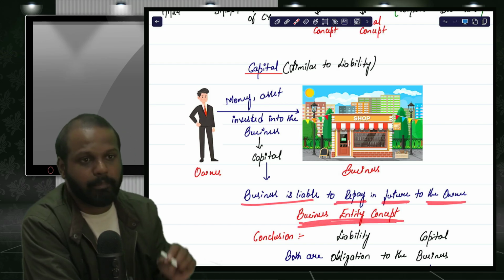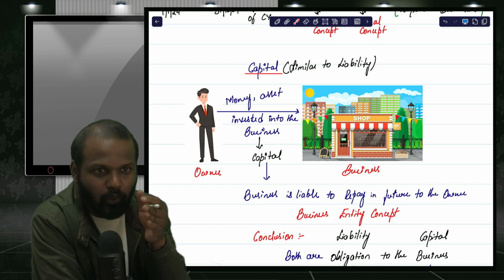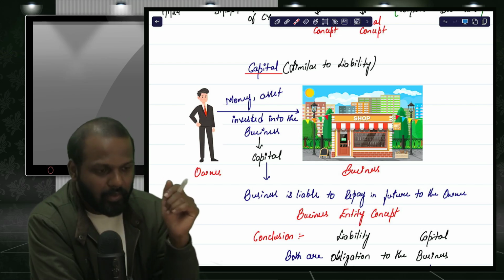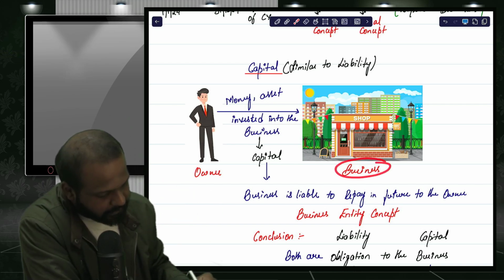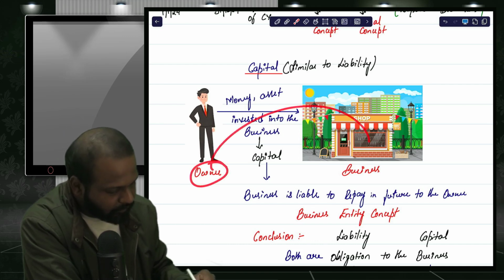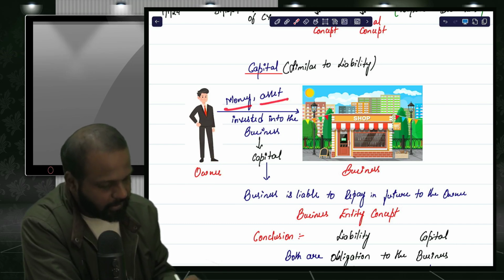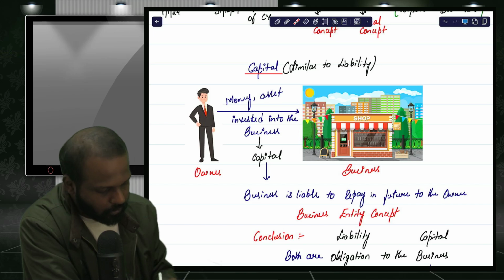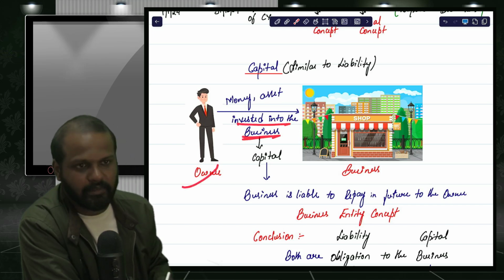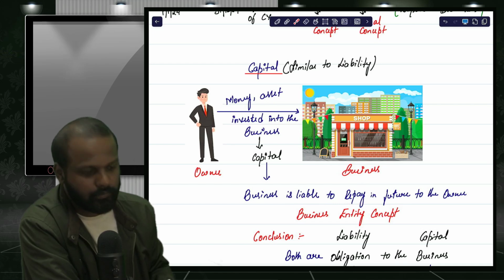Business entity concept. The business entity concept says that the business is separate and the owner is separate. When you have already treated the business as completely different from the owner, then whatever money, assets, or goods the owner has invested into the business, the business is liable to repay in future to the owner.